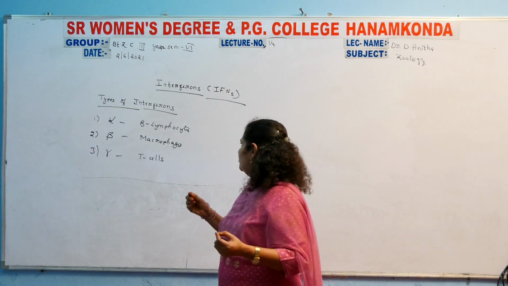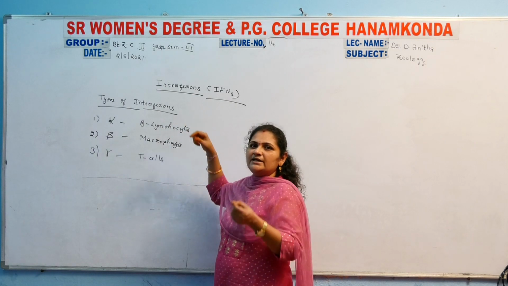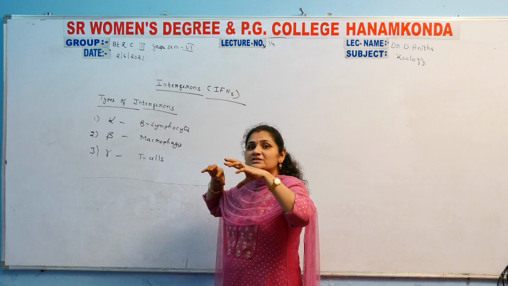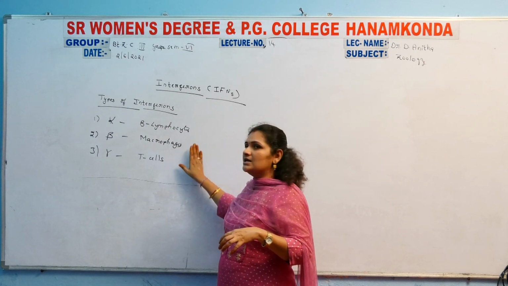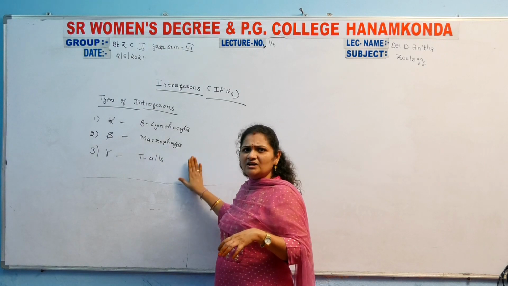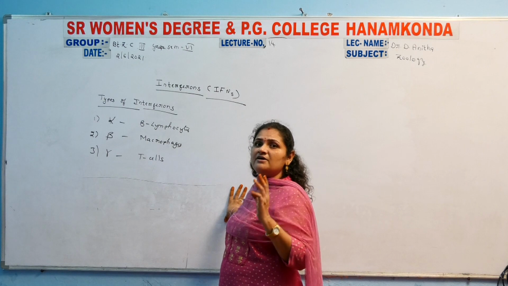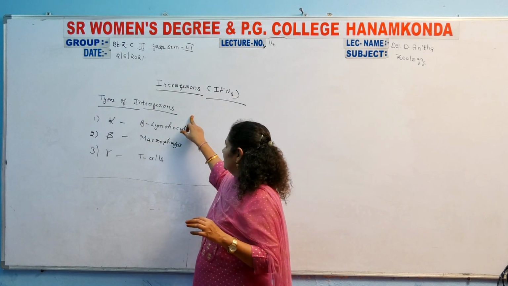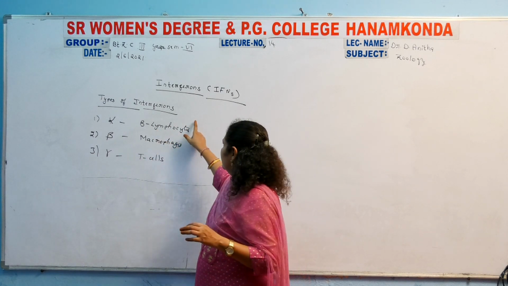So there is a main importance of alpha, beta and gamma. Interferons are nothing but interfering molecules, and such interference is needed with these immune cells, which are the leukocytes. Those are nothing but the white blood cells. These cells need the interference of interferons. Alpha, beta and gamma are the subtypes of interferons.